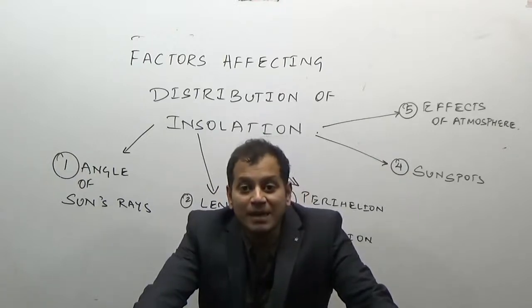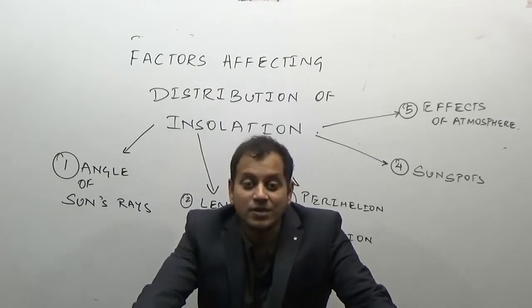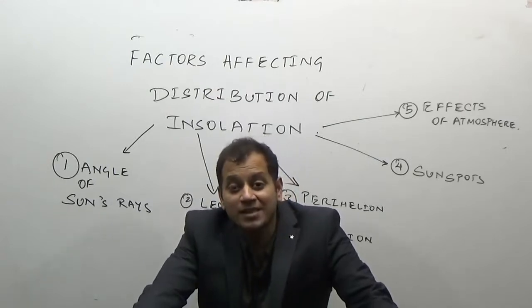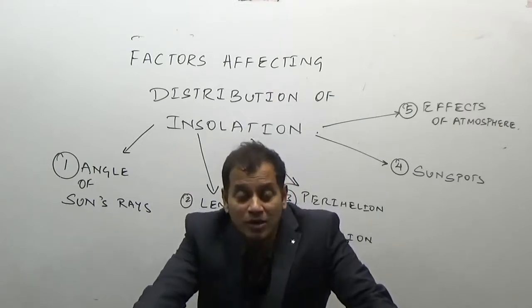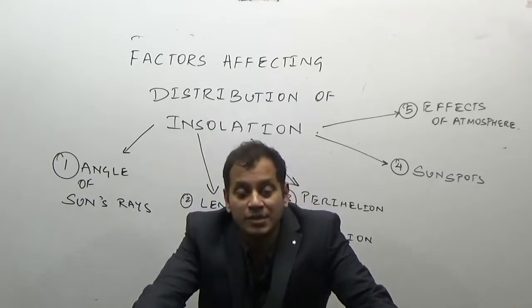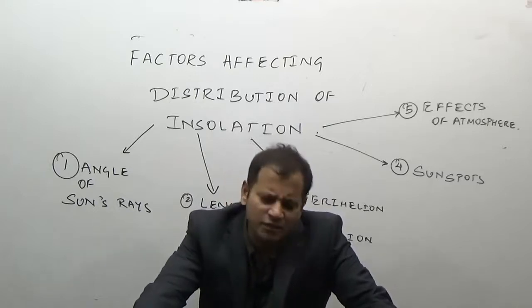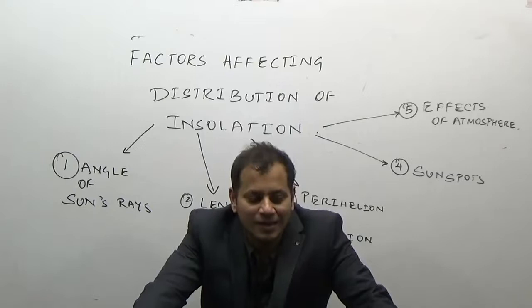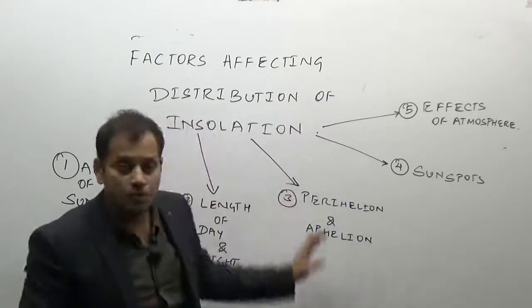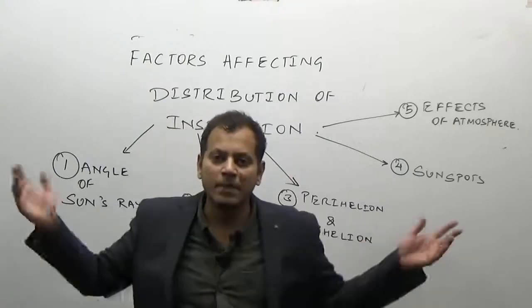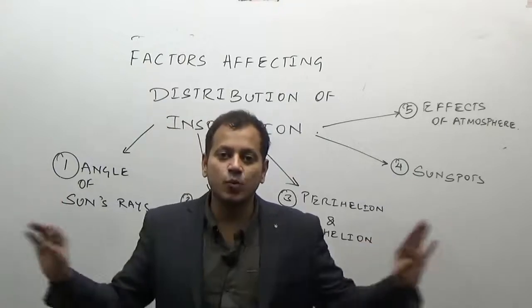What do you mean by vertical sun rays? What do you mean by horizontal oblique sun rays? What is the difference? Why do vertical sun rays cause more heat as compared to oblique sun rays? What are sunspots? How are sunspots related to insolation? And what are perihelion and aphelion? Obviously, the length of the day and night. So these are the topics we'll be discussing, each from both the preliminary point of view as well as the mains point of view. The answer becomes very, very simple.